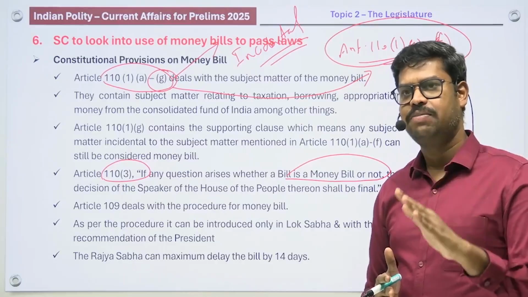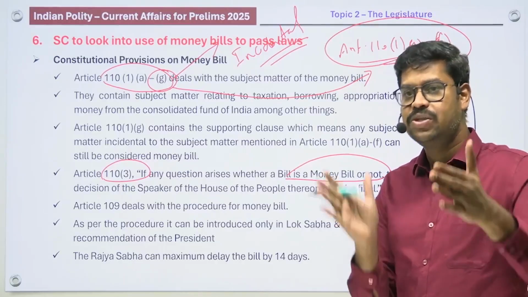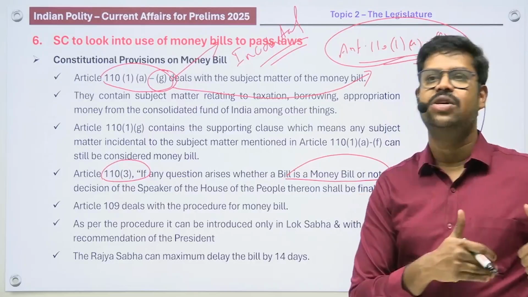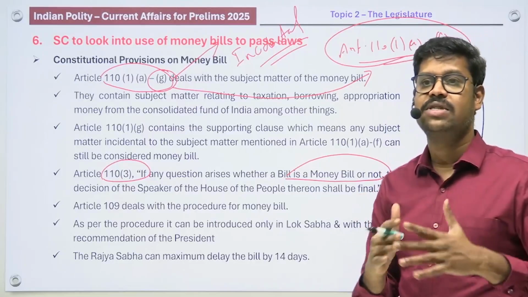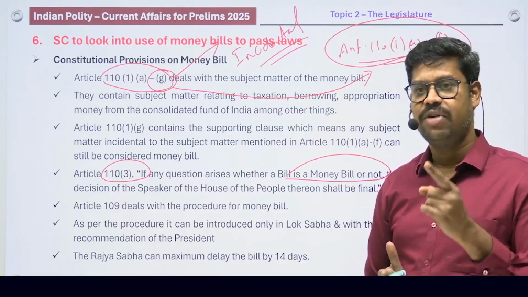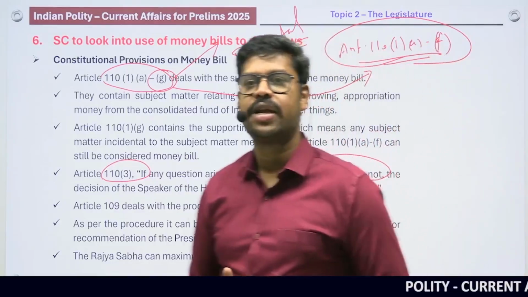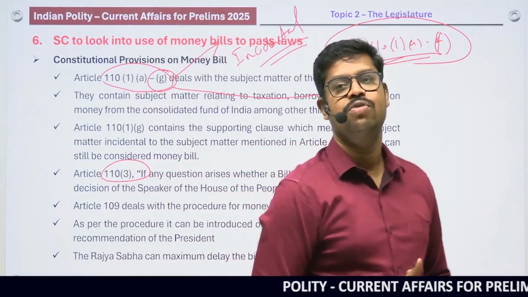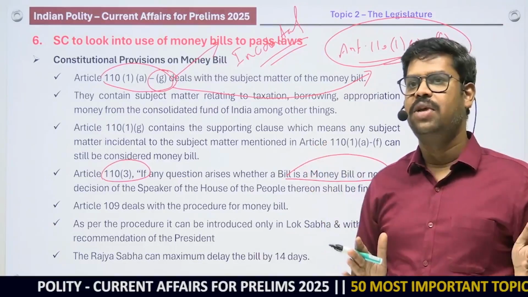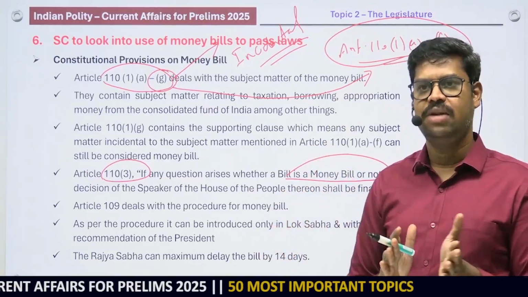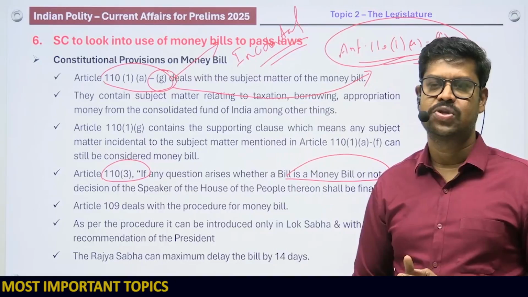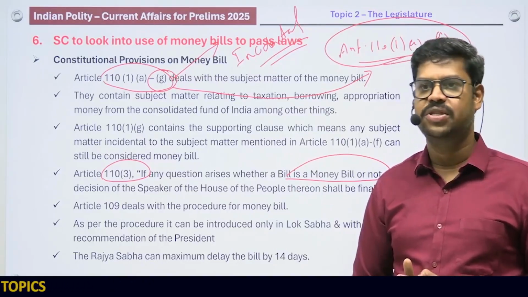The Rajya Sabha can either accept the bill or suggest certain amendments within 14 days, but these suggestions are not binding upon the Lok Sabha, and the Rajya Sabha anyways cannot reject a money bill. So the maximum power that they have got is they can delay it by 14 days. In fact, exactly this is the allegation that is made against the government, that the government is trying to misuse its power through the office of the Speaker by certifying ordinary bills as money bills. Anyways, this is merely an allegation. It is for the Supreme Court of India to decide whether this power has been abused or not by scrutinizing this particular matter in a larger constitutional bench comprising 7 judges.